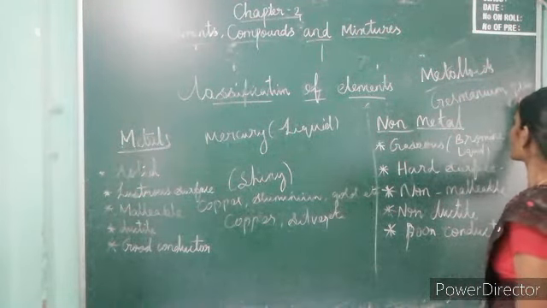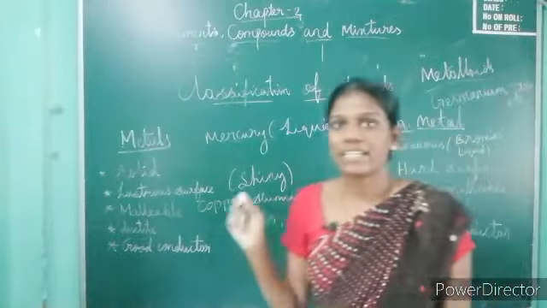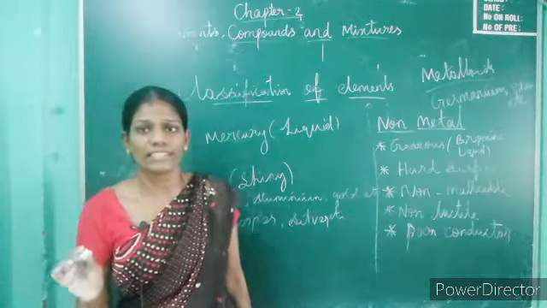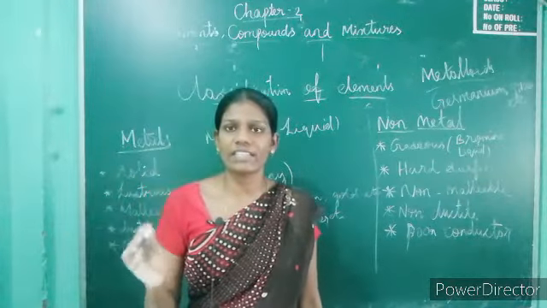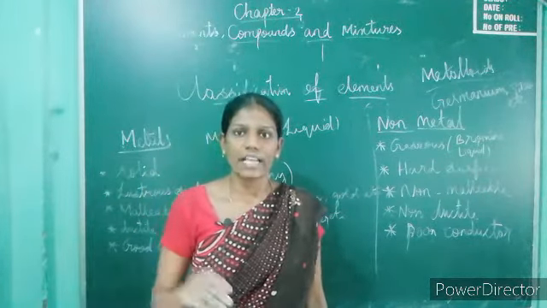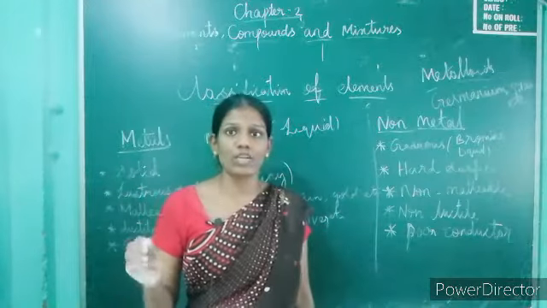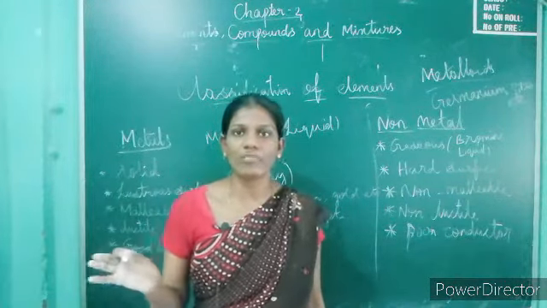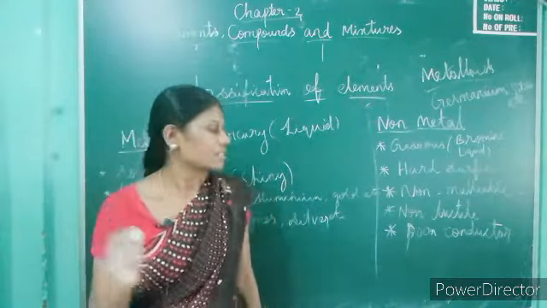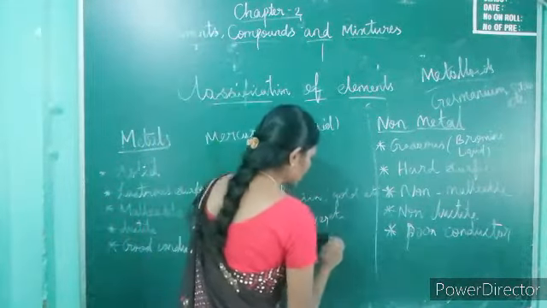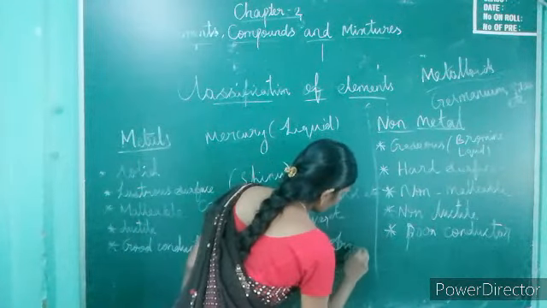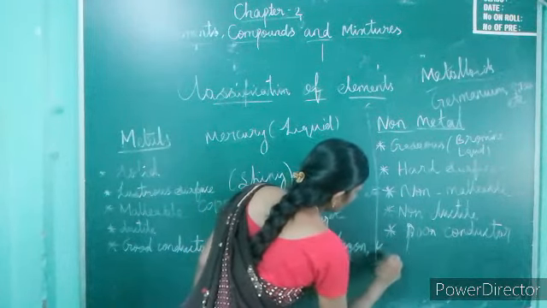Next, the last topic is noble gases or inert gases. These noble gases do not react with any other element, so they are called noble gases. Examples of noble gases are argon, krypton